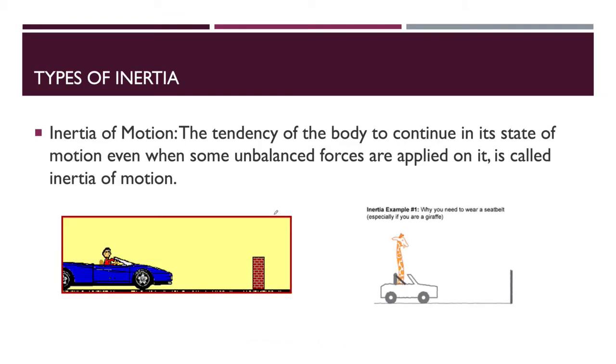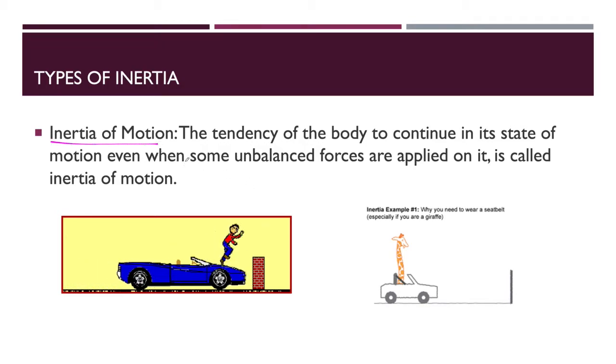Now in the next one, you can see the inertia of motion. What is happening in the inertia of motion? Whenever your body is in motion, your body will have the tendency to stay in motion. If it stops for any reason, then our body can fall.